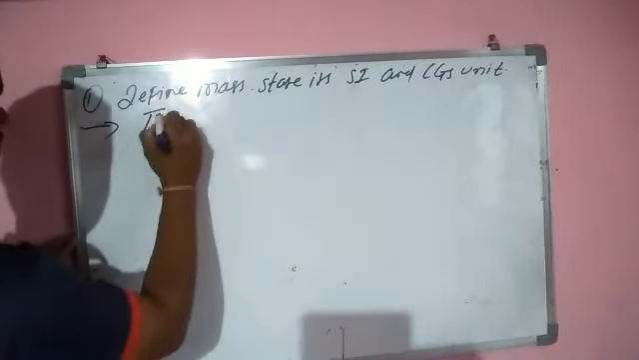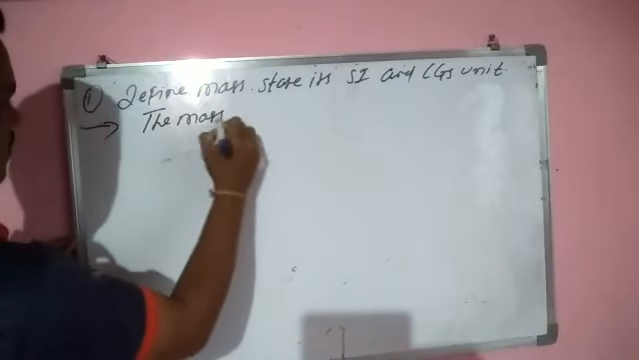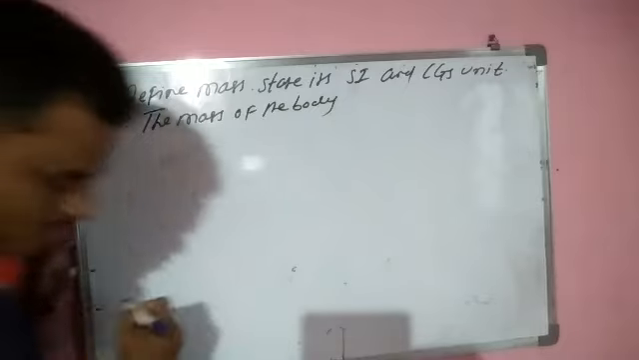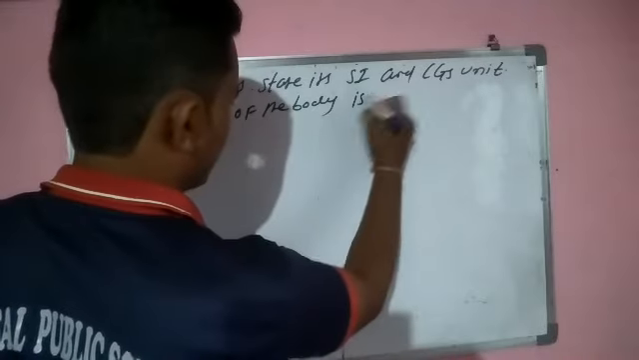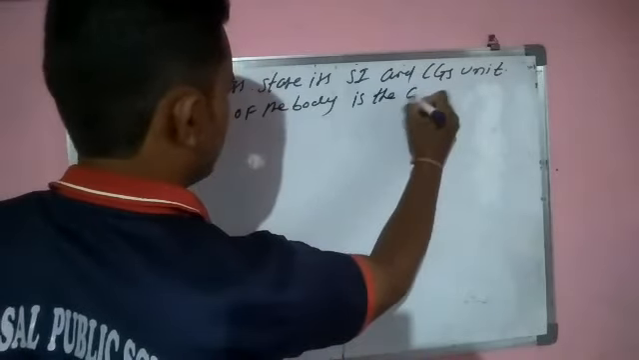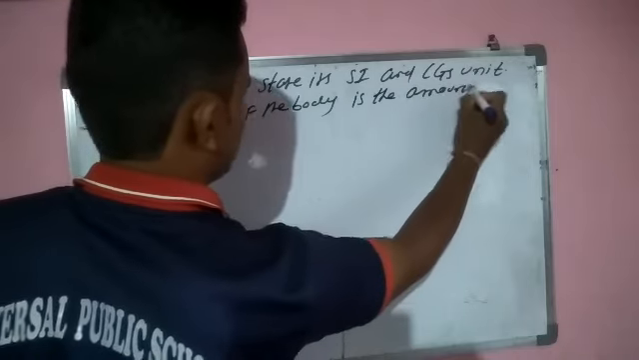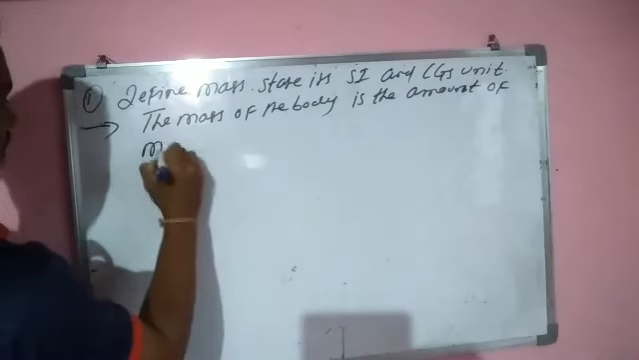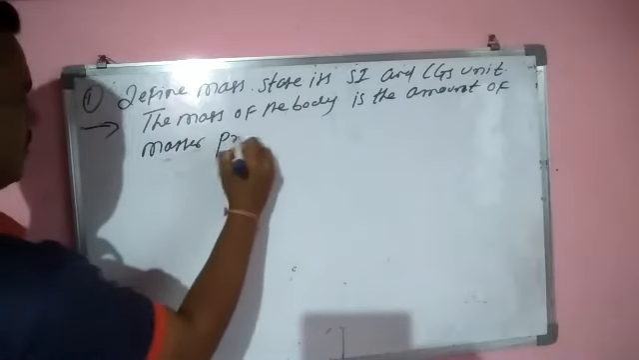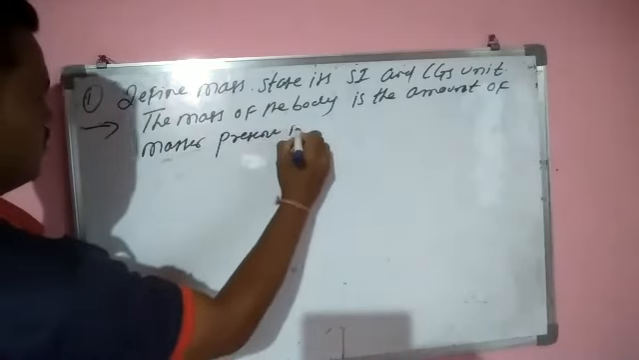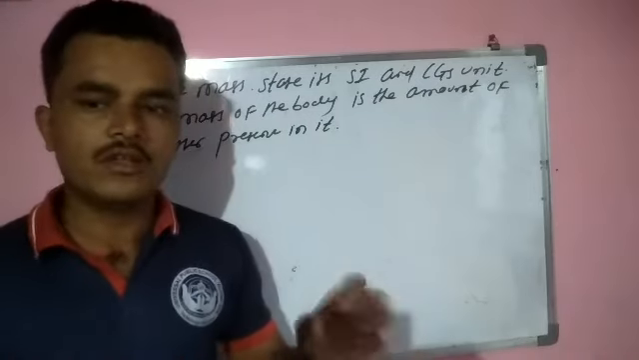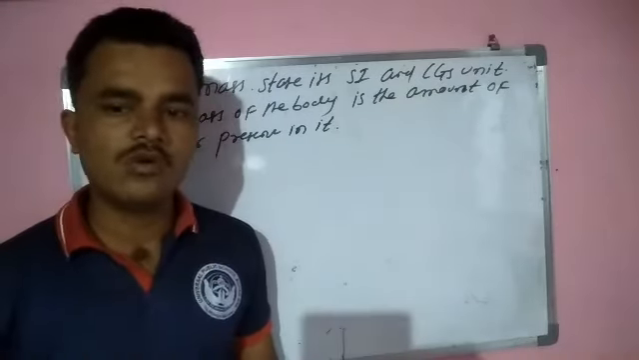Now see, the mass of the body is the amount of matter present in it. The amount of matter present in a body, we have to call that mass.